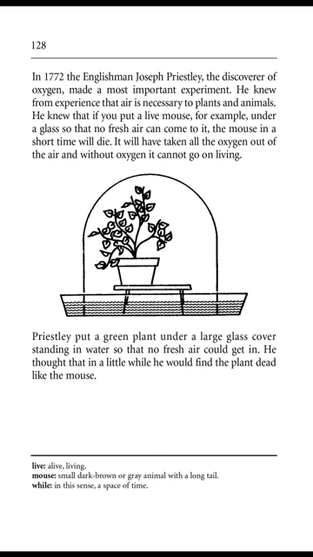It will have taken all the oxygen out of the air, and without oxygen, it cannot go on living. Priestley put a green plant under a large glass cover, standing in water, so that no fresh air could get in. He thought that in a little while he would find the plant dead, like the mouse.